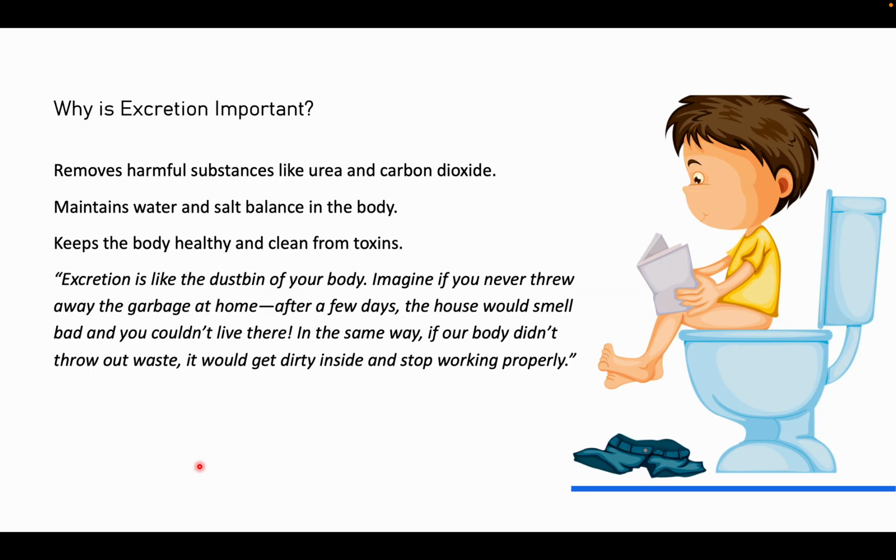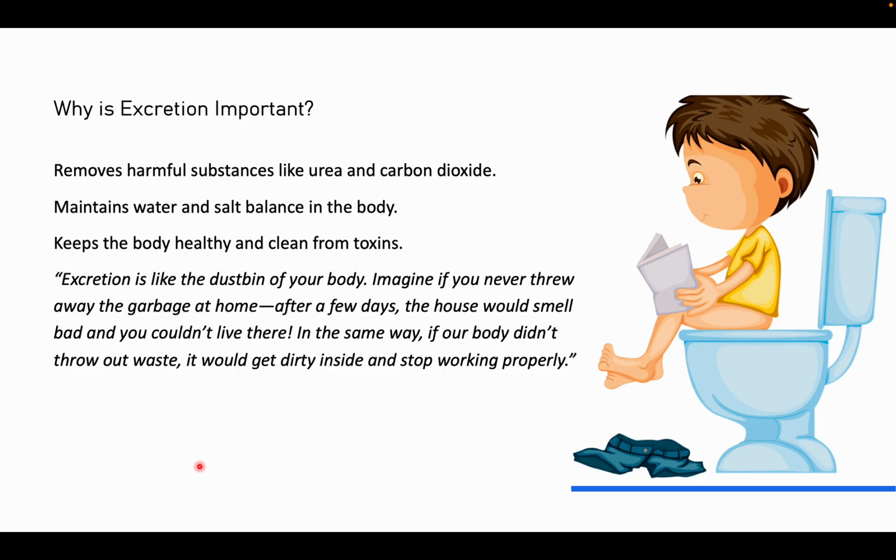Now, why is excretion important? There are a few harmful substances like urea and carbon dioxide which have to be removed. Now you may ask, sir, how do we eat urea? We don't eat urea, right? But it could be formed through some chemical reaction inside the body, or we may have had food which contains traces of urea.